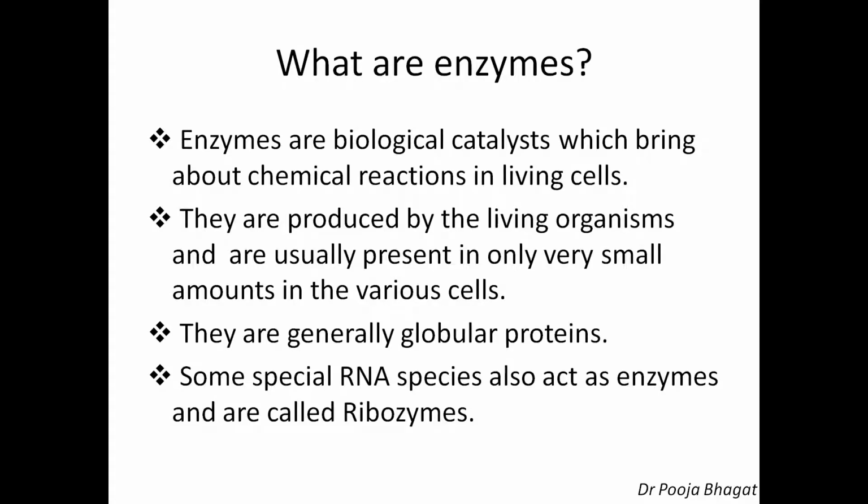They are generally globular proteins. What are globular proteins? Globular proteins are the proteins which are present in the globular form, in the globule, that is, they are folded in a spherical form. So they are globular proteins. Some special RNA species also act as enzymes and are called ribozymes. So enzymes are majorly globular proteins, but some enzymes can be ribozymes.